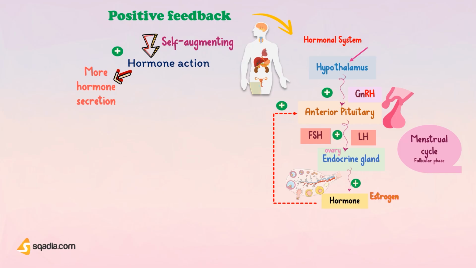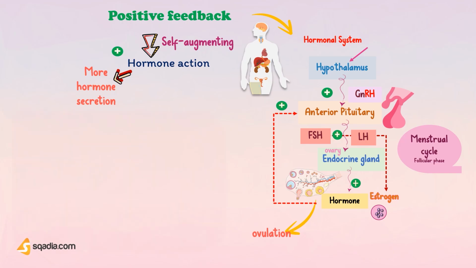FSH and LH have two effects on the ovaries: ovulation and stimulation of estrogen secretion. Thus, estrogen secreted from the ovaries acts on the anterior pituitary to cause secretion of FSH and LH, and these anterior pituitary hormones cause more estrogen secretion. In this example, the explosive event is the burst of FSH and LH that precedes ovulation.